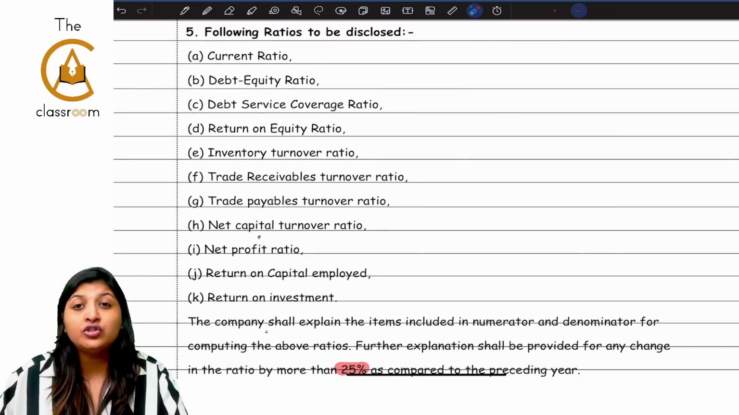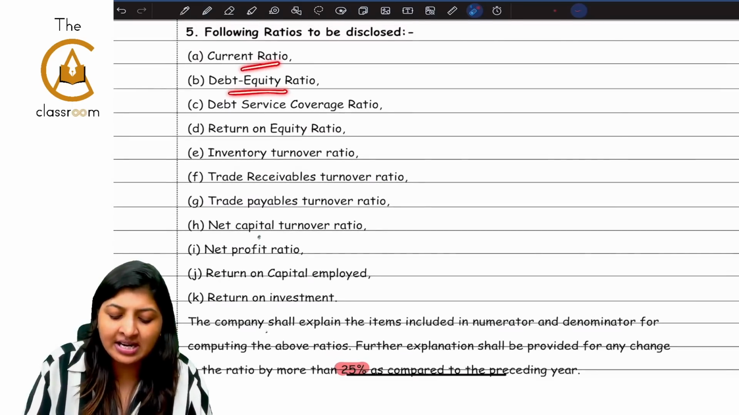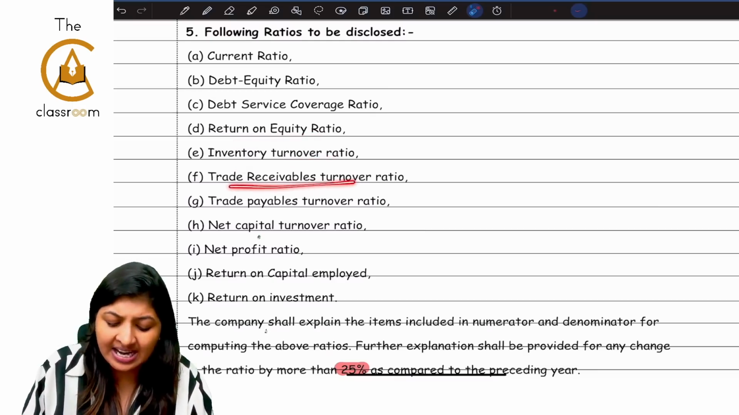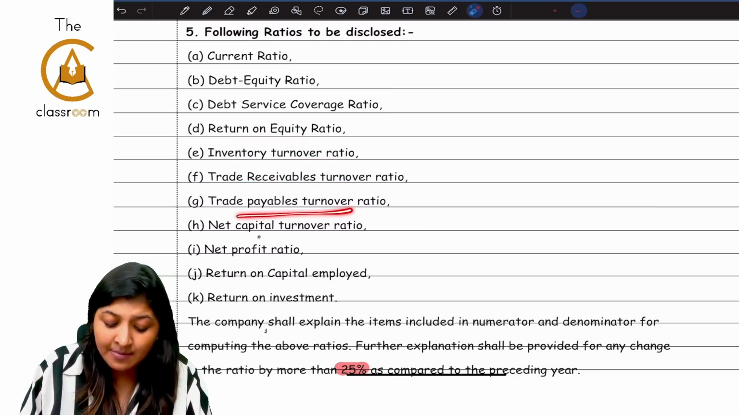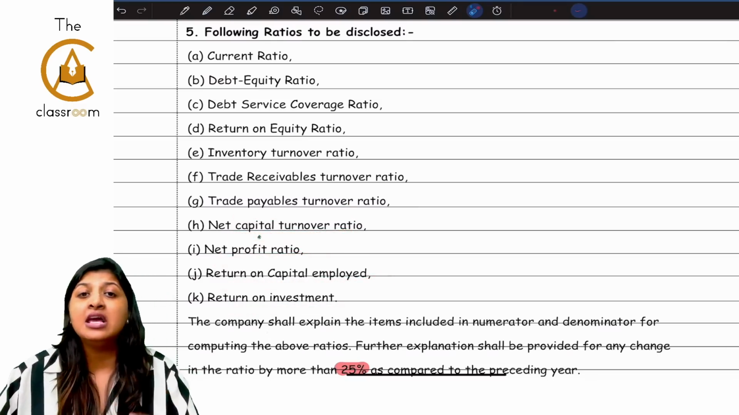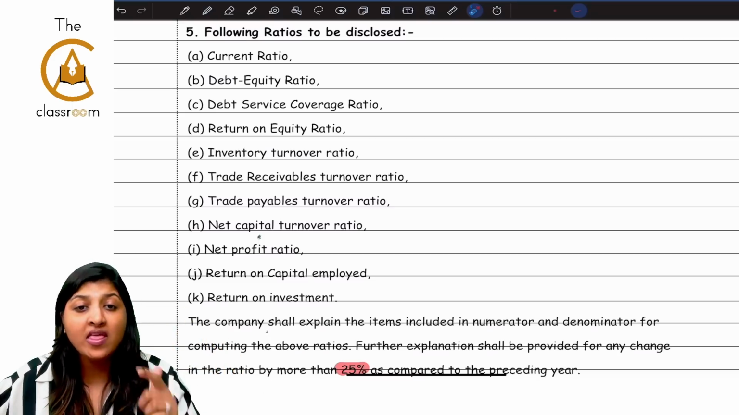What are the ratios to be disclosed? Usually, even if you have studied, you would have studied saying current ratio, debt equity ratio, debt service coverage ratio, return on equity ratio, inventory turnover ratio, trade receivables turnover ratio, trade payable turnover ratio, net capital turnover ratio, net profit ratio, return on capital employed, return on investment. Sometimes what they can ask is, they can give a list of ratios and ask you to find out what are the ratios to be disclosed.